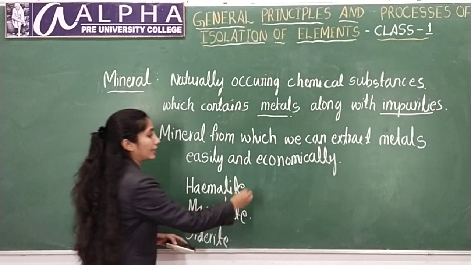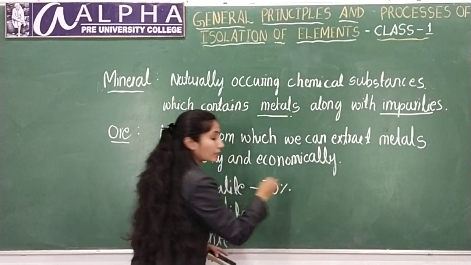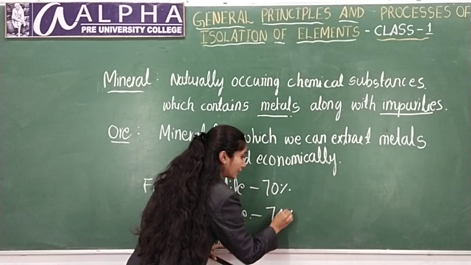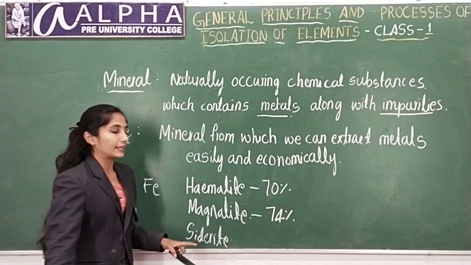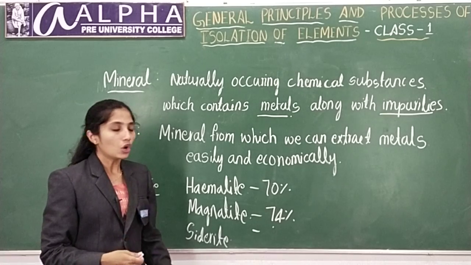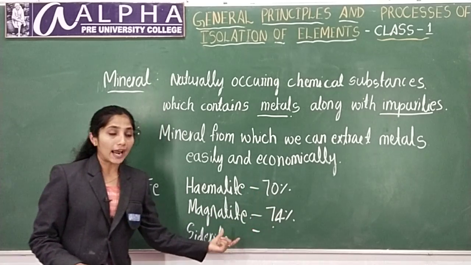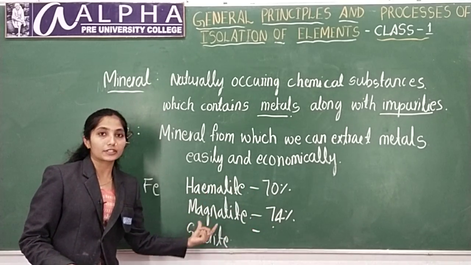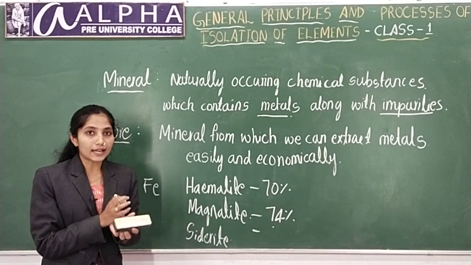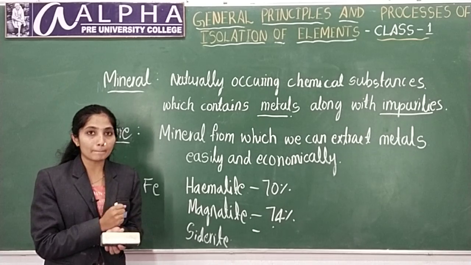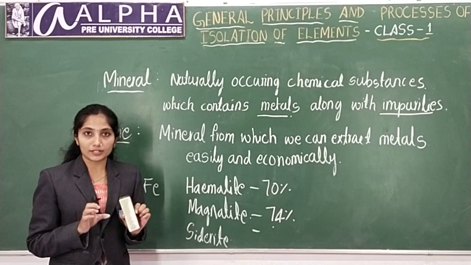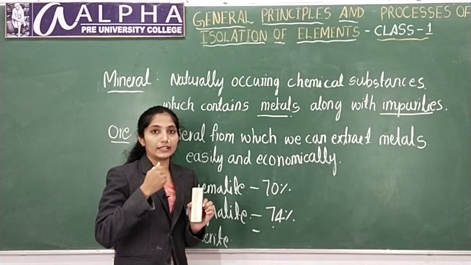Hematite contains 70% of iron. Magnetite contains around 74% of iron. Siderite contains 42% of iron. You cannot extract iron from all of these. You can extract, but it will be costlier. For the extraction, the method should be simple and economical. That means it should not be costly. The method should be very easy.